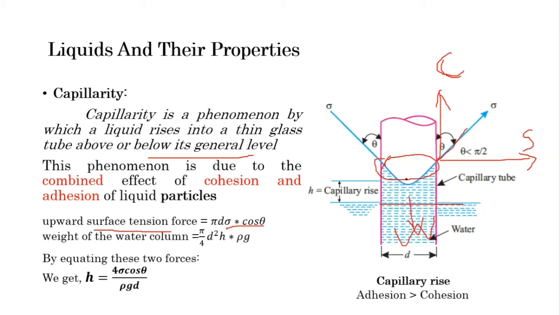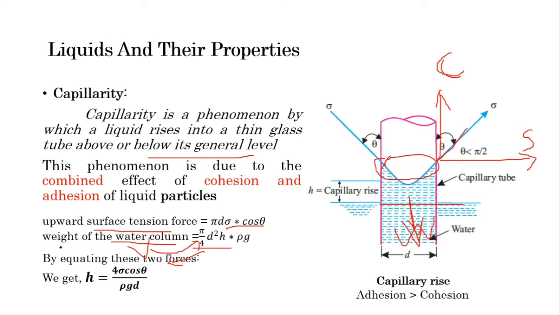Now this surface tension force is balanced by the downward weight force, or gravitational force. According to the definition of weight density, it is the weight upon volume, equal to rho g. The total volume is pi by 4 d square multiplied by H here. So if we multiply V with rho g, we get the total weight of the water column.